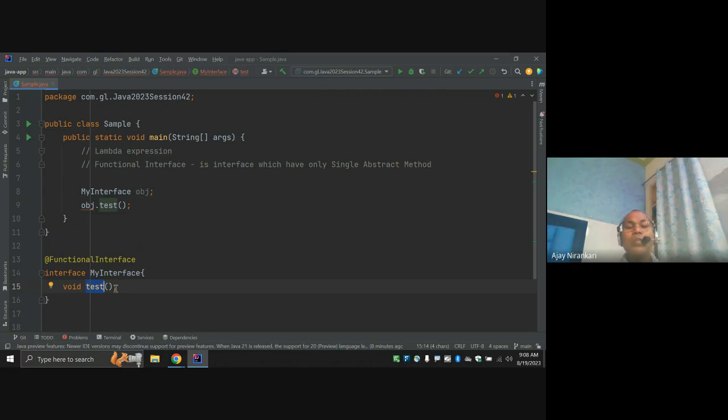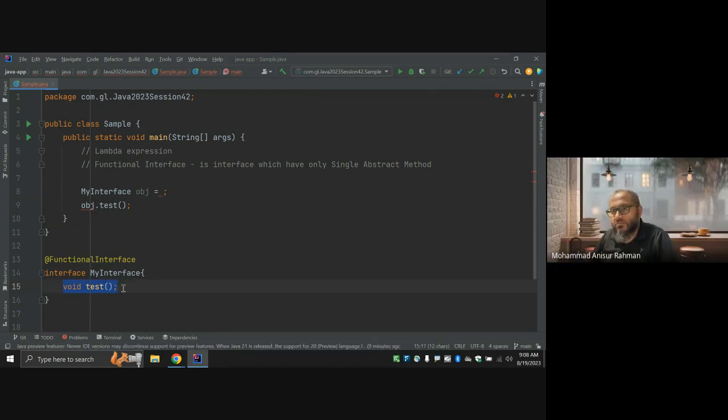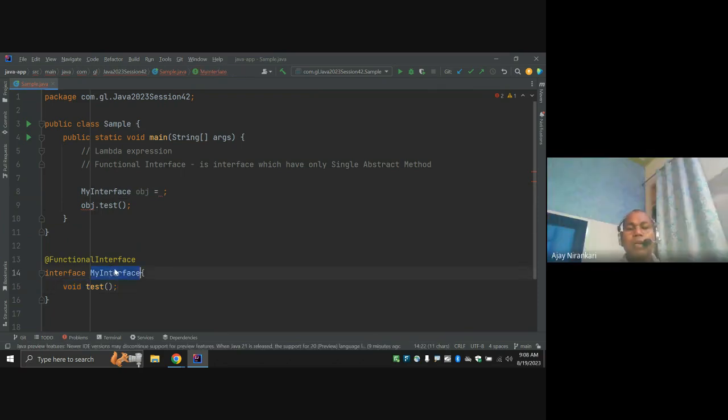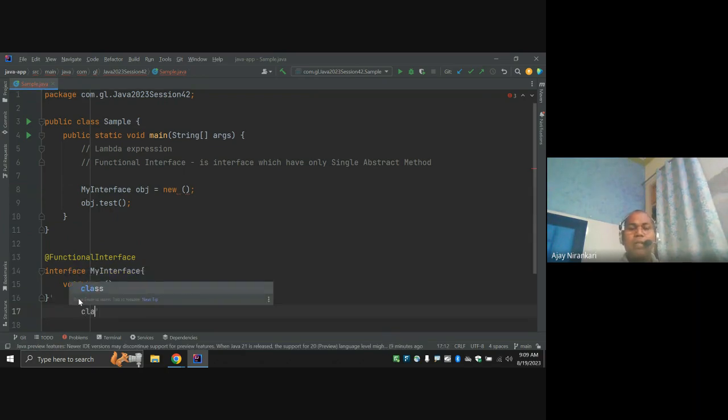Till now no one defined the output of the test. So the compiler says you have to create some object which implements this method. Surely we cannot write new with the interface name itself, because you cannot create an object of an interface. So last class we wrote another class.